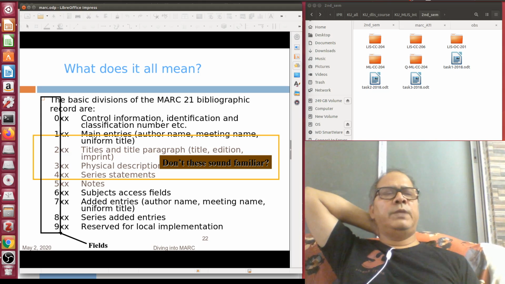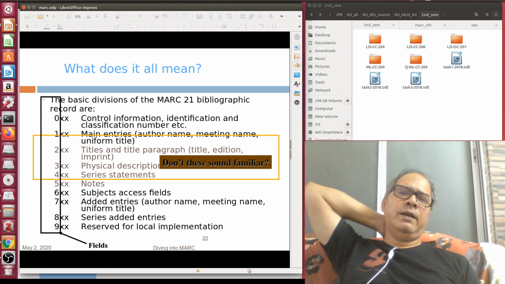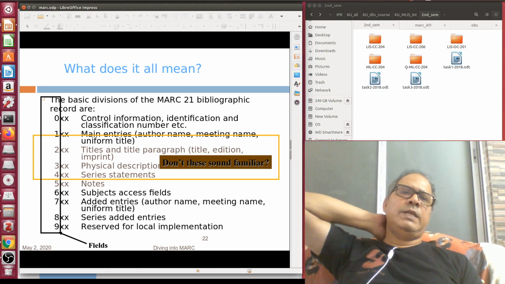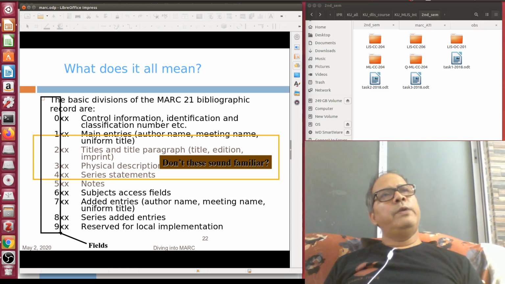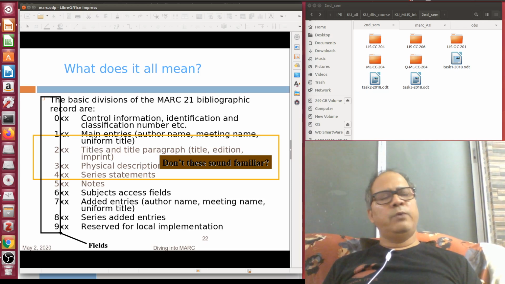Different variants of this one. You have already appeared in examinations for CCF also, like we gave Vedas, Atharva Veda, then Vedas, Yajur Veda, Vedas, Rig Veda, etc. So these are called uniform titles and denoted by 130.